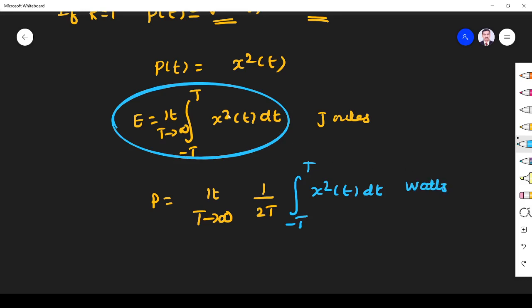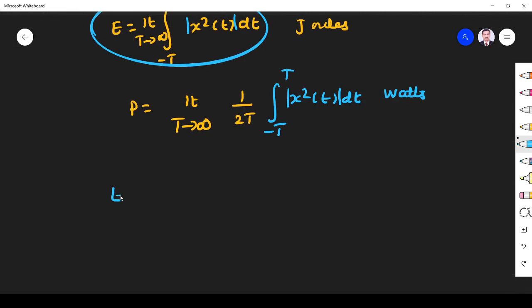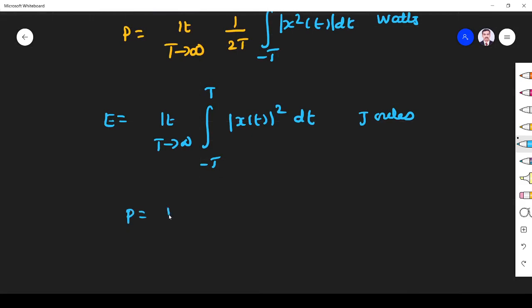Okay, we put a modulus because we bother about magnitude. The square will create a positive number, so we put mod x squared of t. So the energy equation is given by limit T tends to infinity, integral from minus T to plus T of mod x of t whole squared dt, in joules. This is the energy of the signal. Similarly, power is given by limit T tends to infinity of 1 by 2T, integral from minus T to plus T of mod x of t whole squared dt, in watts.